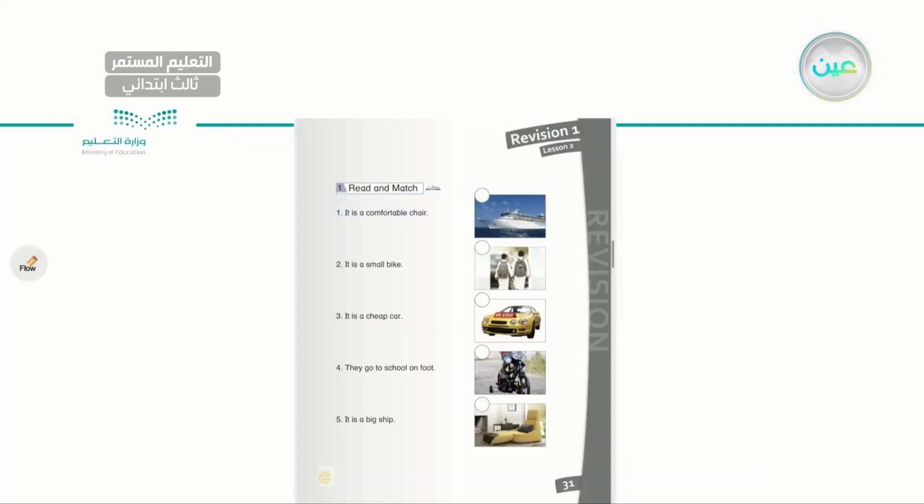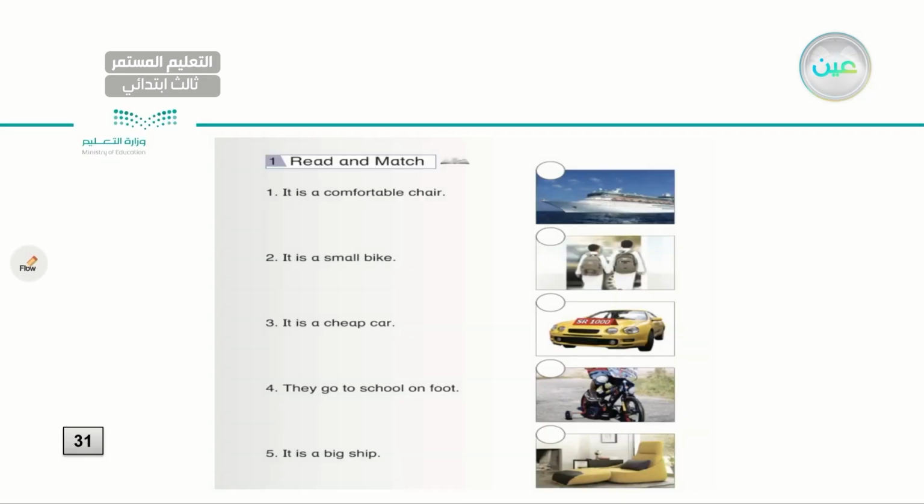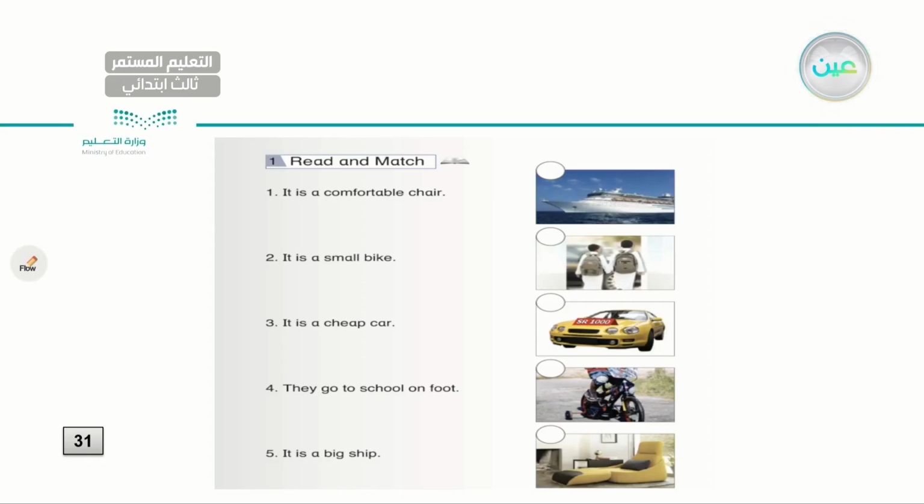Now, also we have this at page 31. I'll try to zoom it in. Read and match. Let me read the sentences first and try to match them with the correct pictures. Number 1, it's a comfortable chair. Number 2, it's a small bike. Number 3, it's a cheap car. Number 4, they go to school on foot. Number 5, it is a big ship. And I have 5 pictures.